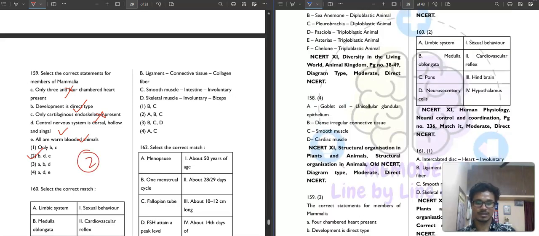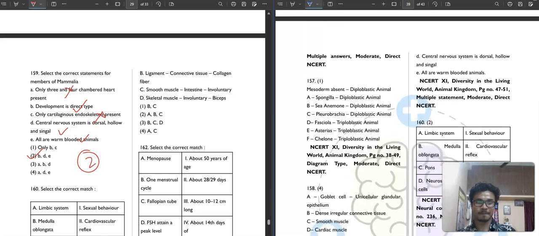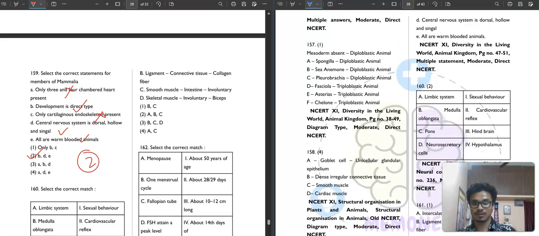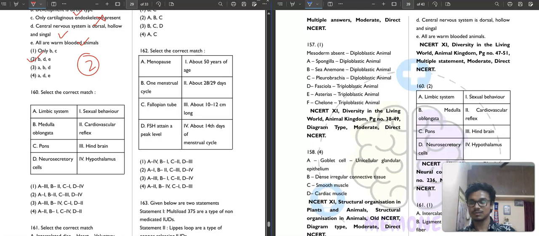Then question number 160. It is saying that the limbic system is associated with sexual behavior. Medulla oblongata is associated with cardiovascular reflex, and pons is present in the hindbrain. Neurosecretory cells are in the hypothalamus. Easy peasy. So the second option is your correct answer.